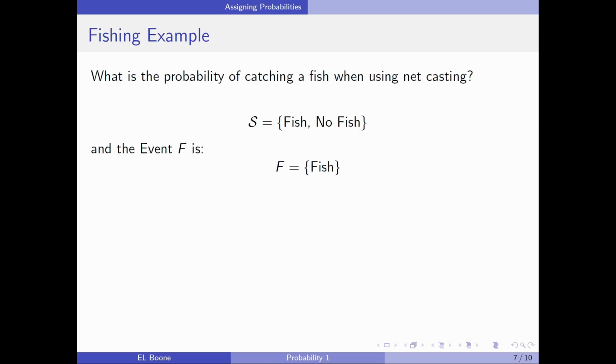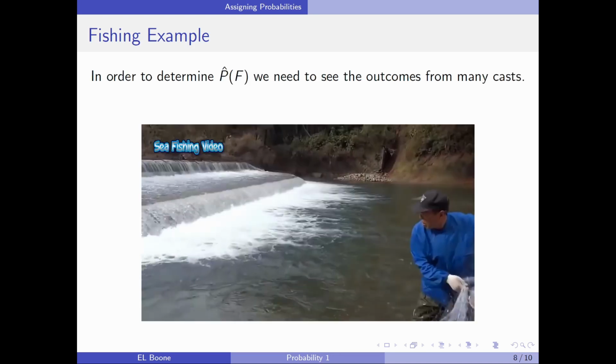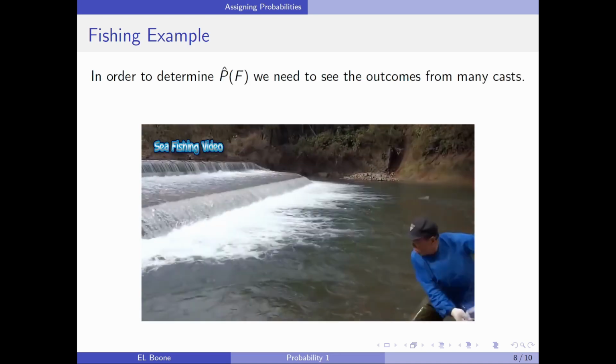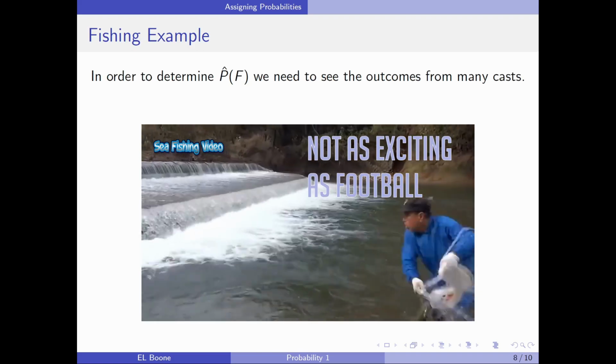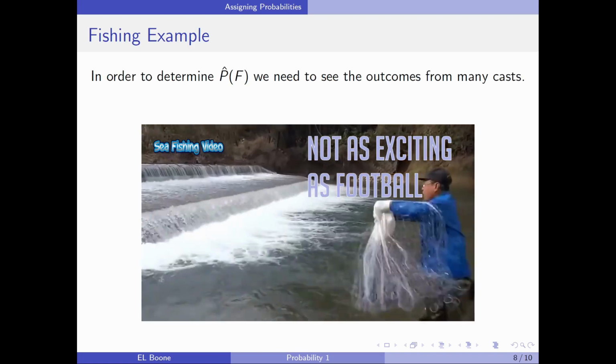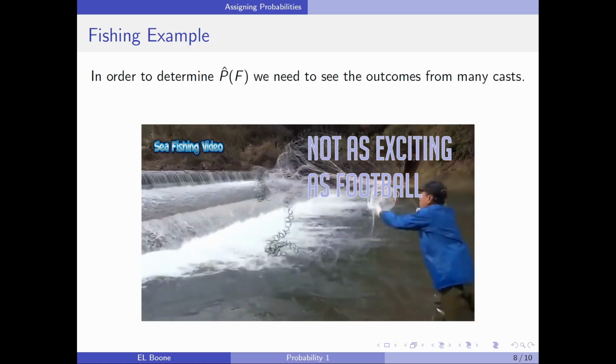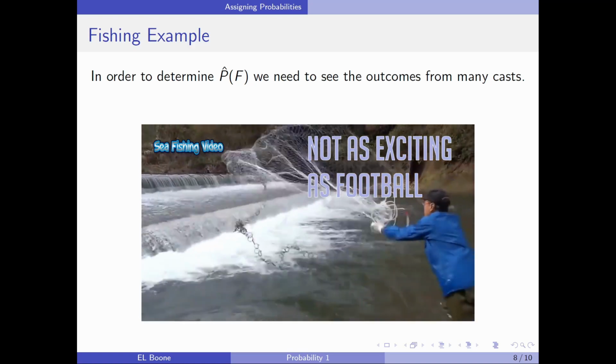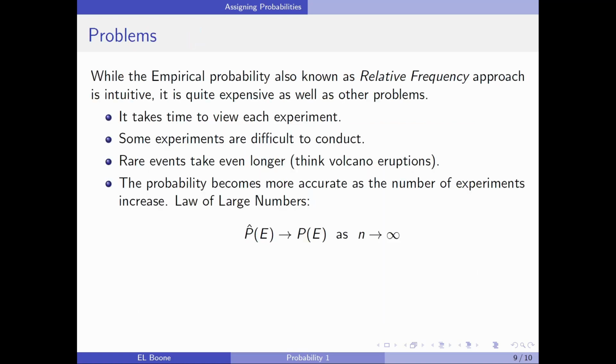All right, so let's look at a fishing example. What's the probability of catching a fish when using a net? We're going to cast a net. You've probably seen this before. Our event is whether there's a fish in there or not. Doesn't matter how many fish. It could be 20 fish, 1 fish, or no fish. Let's see how often we need to see this happen. We need to see it from many casts. So he keeps casting and casting and casting, and we would need to see the outcomes from all of these.